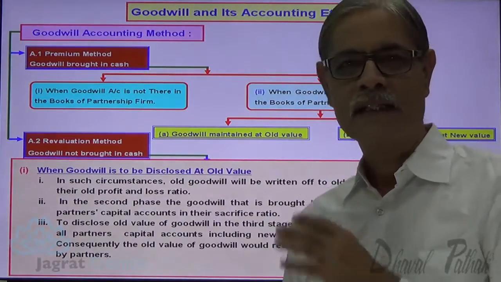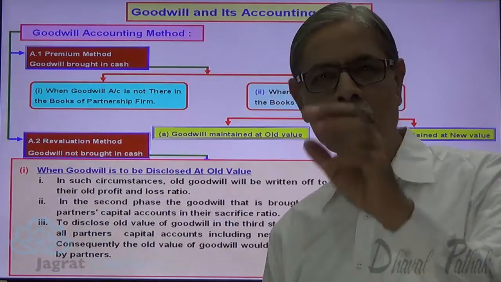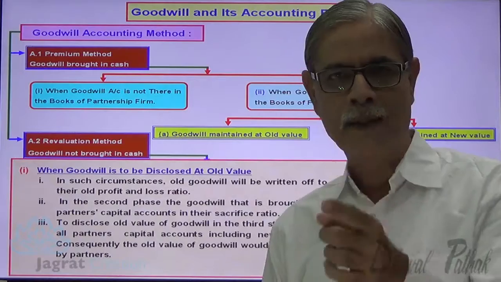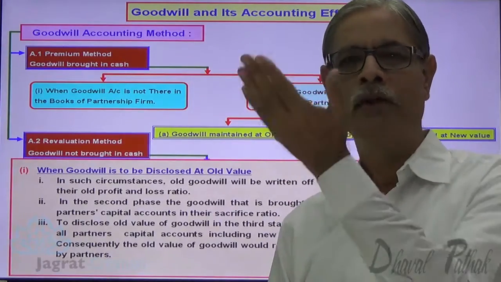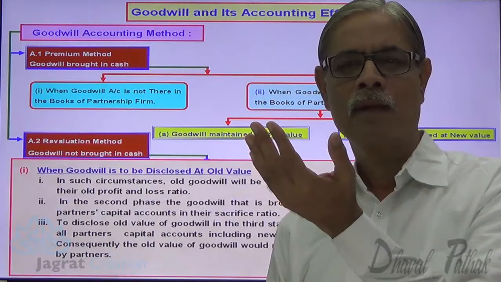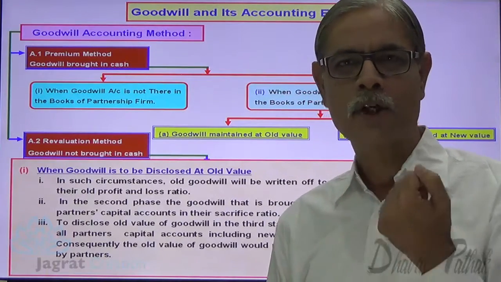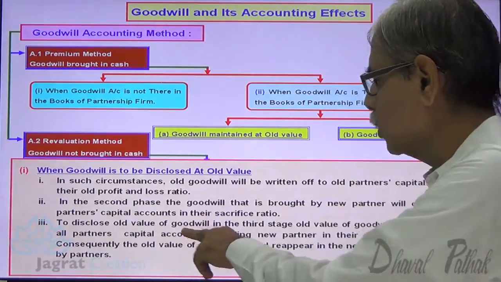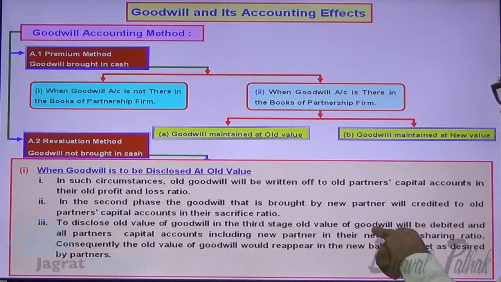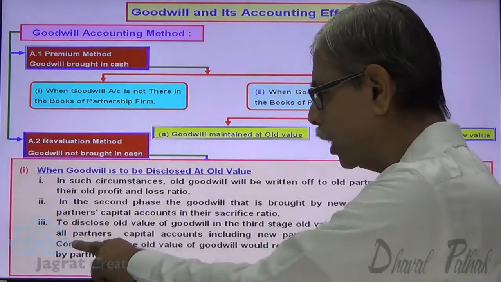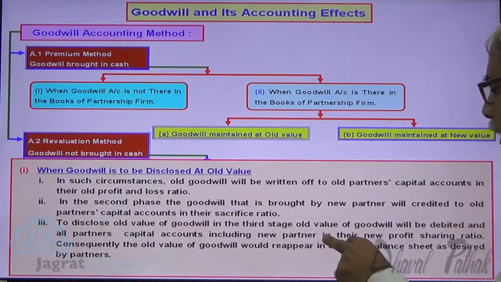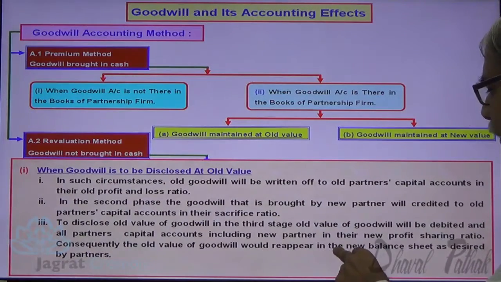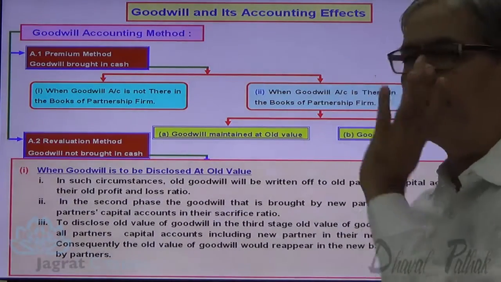Now that is done. Now he says that the old value of goodwill should appear in the balance sheet. When the old value of goodwill is to appear in the balance sheet after admission, then goodwill is to be raised. Goodwill is to be raised after admission of a new partner, so goodwill will be raised in the new profit sharing ratio. To disclose the old value of goodwill, in the third step the goodwill account will be debited and all partners' capital accounts, including the new partner's, will be credited in the new profit sharing ratio. Consequently, the old value of goodwill will reappear in the new balance sheet as desired by the partners.